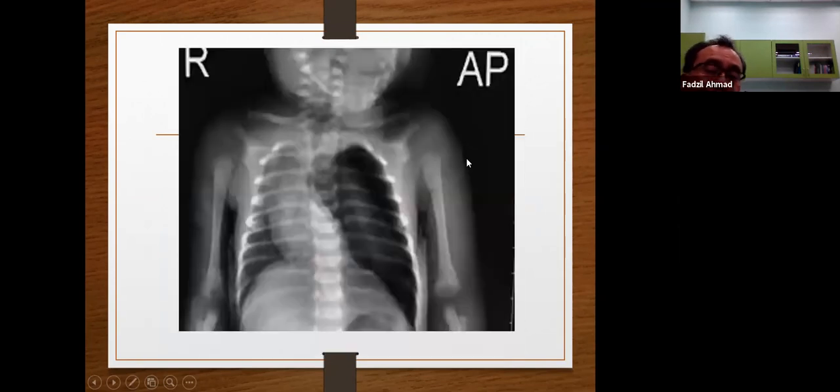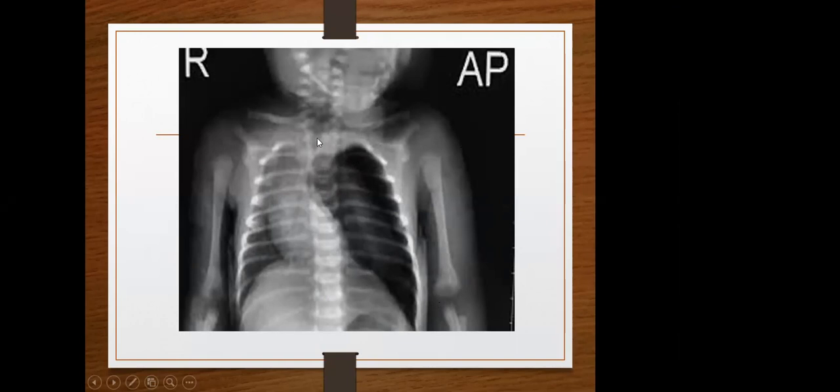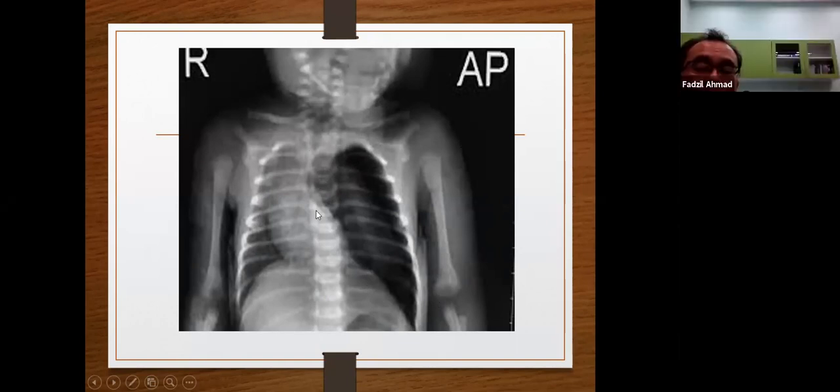This one, anybody? Notice the left lung has a very significant big translucency. And then you see the mediastinum is pushed to the right side and the lung here is very compressed. So this is what we call pneumothorax. This baby is definitely going to have respiratory distress.